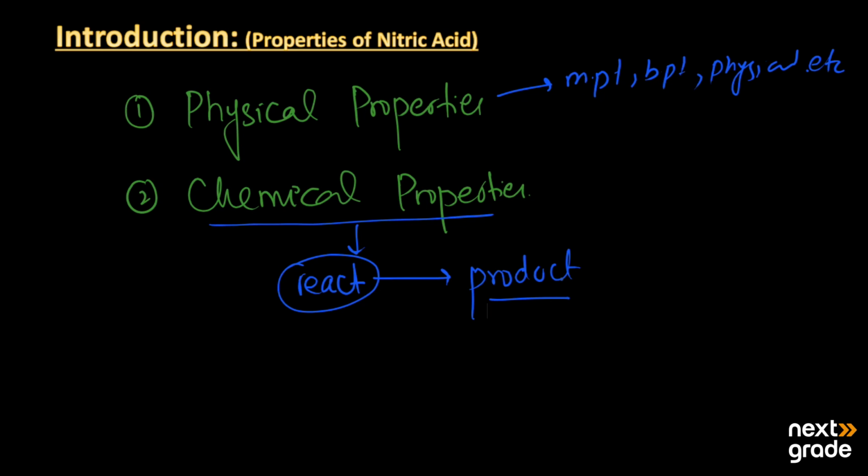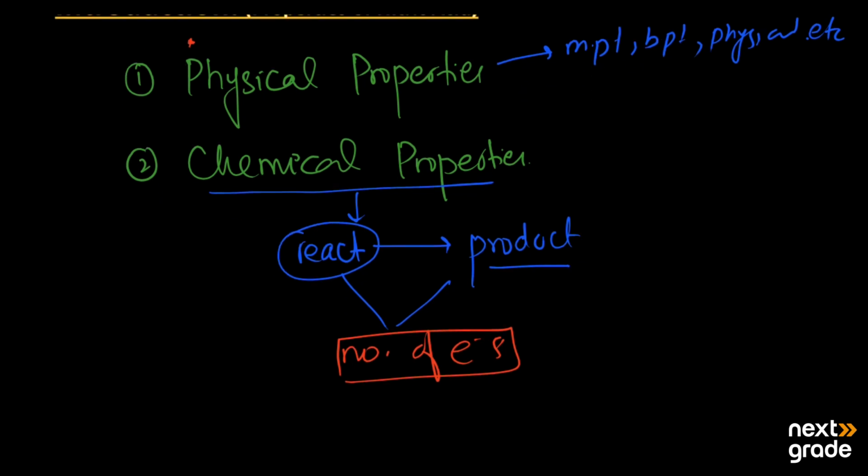All that depends upon the number of electrons present in the valence shell of an atom. So first of all we will learn about the physical properties that nitric acid can have.